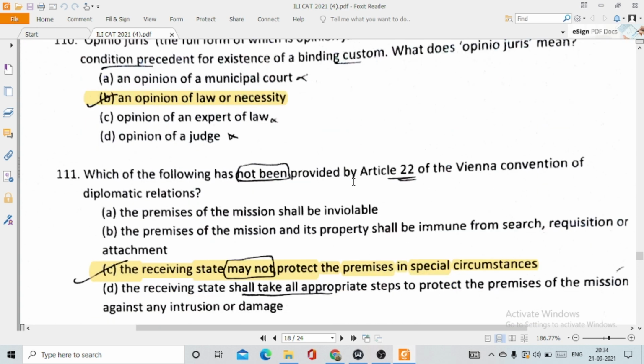Option number B. 111. Which of the following has not been provided by Article 22 of the Vienna Convention on Diplomatic Relations? So in other words, it is asking what is not correct about Article 22 of the Vienna Convention on Diplomatic Relations. This is option number C. The receiving state may not protect the premises in special circumstances. So this is actually not correct, because the receiving state must protect the premises in special circumstances. It actually means the receiving state cannot enter into the premises of the embassy of another country which is situated on its land.